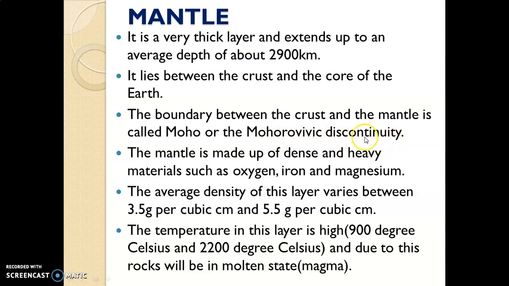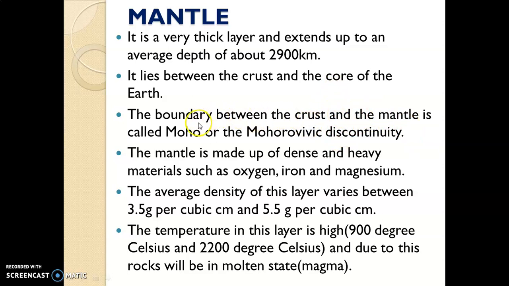Now, let's learn what a discontinuity is. See, the density of the crust and the density of the mantle are different. The chemical composition of the crust, made up of silica, aluminium and magnesium, and the chemical composition of the mantle are different. So it means where one layer stops and another layer starts. The boundary between two layers which are totally different from each other. So we use the term discontinuity to separate two different layers.